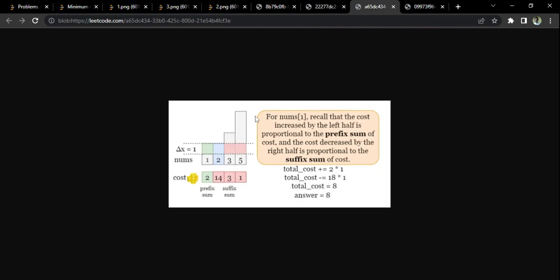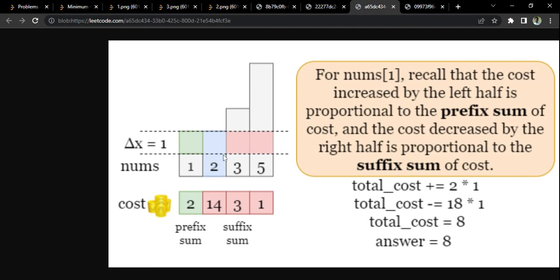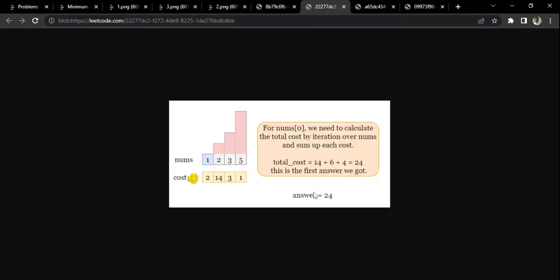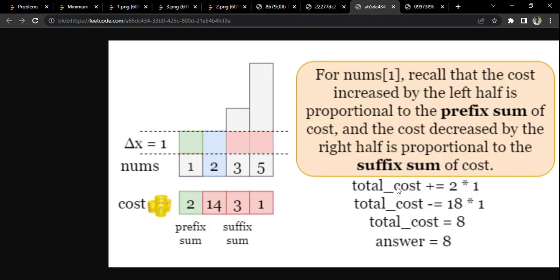Now I want everything to be equal to 2. I have to make 1 also equal to 2. So the cost is 2, and I have to make it one more time greater, so I have to add 1. For adding 1, I have to pay the cost a single time, so 2 into 1, 2. This was to be added to the total cost of the previous. This total cost is coming from here. Here the answer is 24, right? This is called the total cost now for the next step.